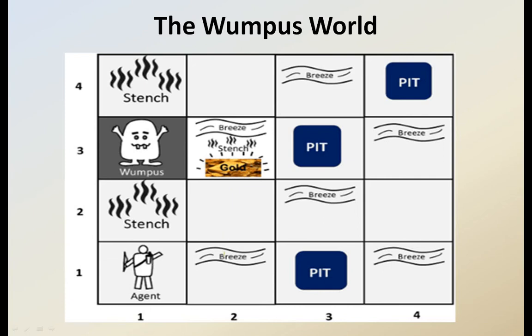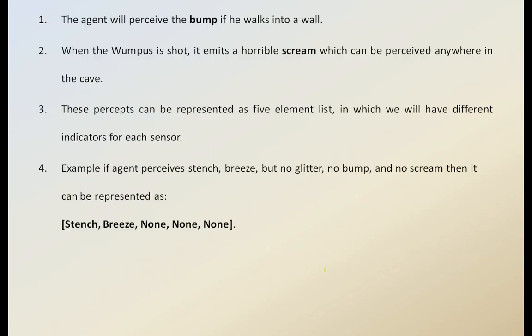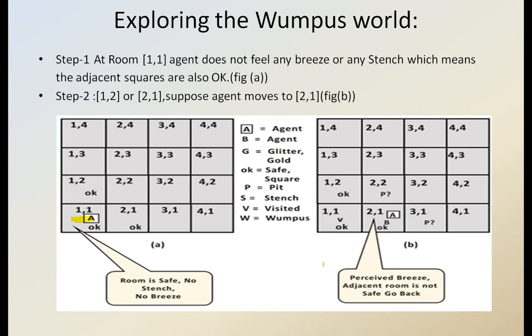Whenever a breeze is there, some pit will be nearby. This is the pit actually. So whenever it receives the cool breeze, it won't move its step forward, and it goes back again.